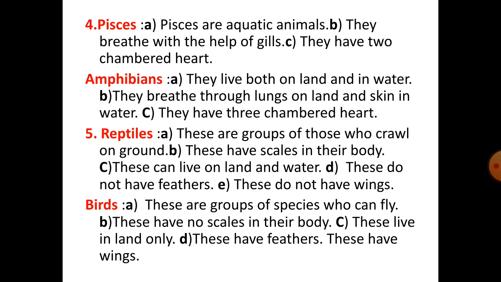Third point of birds, these live on land only. Fourth point of reptiles, these do not have feathers. Fourth point of birds, they have feathers. And fifth point of reptiles, these do not have wings. And fifth point of birds, they have wings.